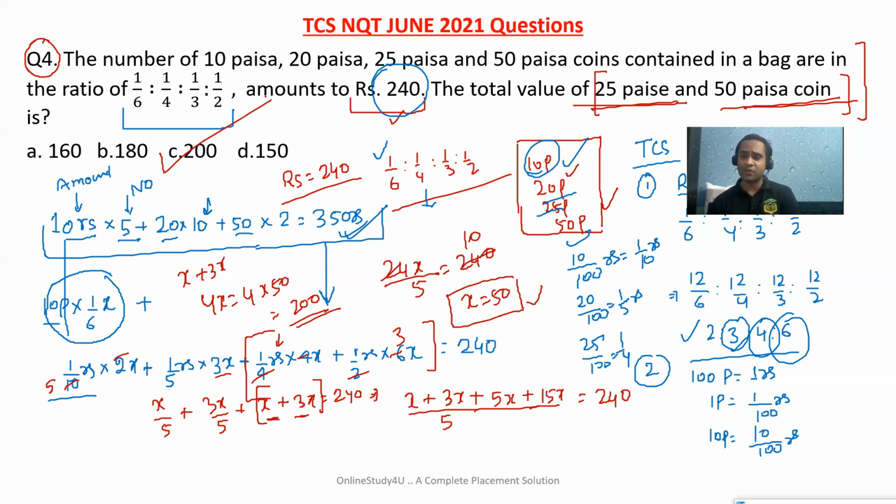So friends, I'm telling you again, do this problem once again by yourself. You will feel the problem is easy. In this particular problem, I discussed the concept of ratio. I discussed how to convert paise into rupees. And I also discussed the basic concept of how you will be able to handle this problem in the examination.